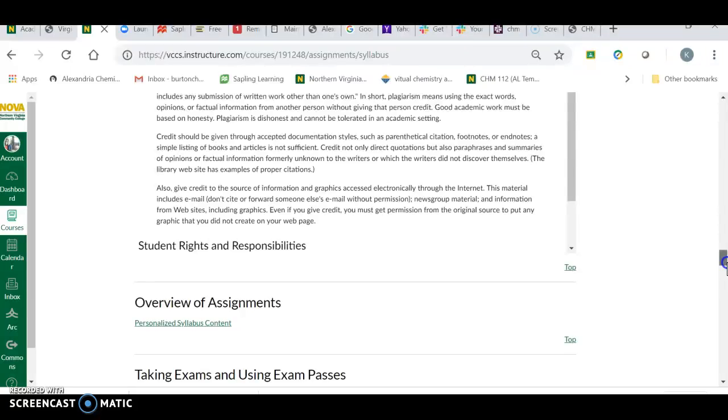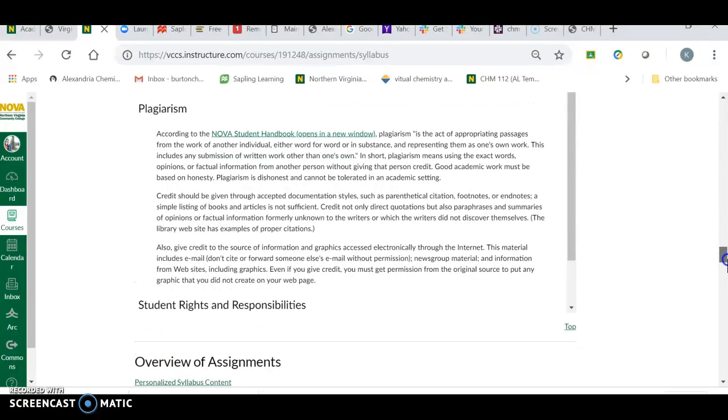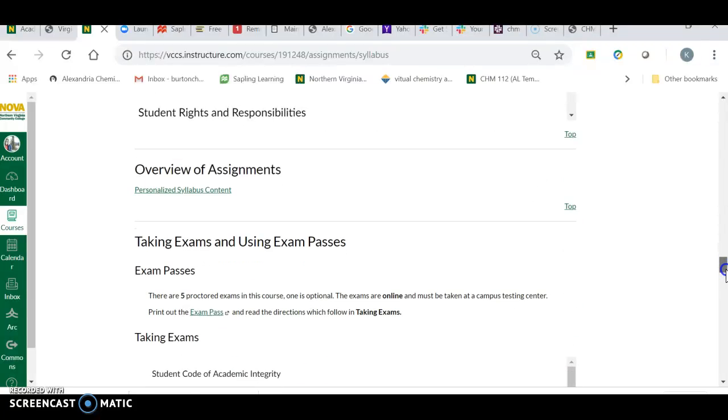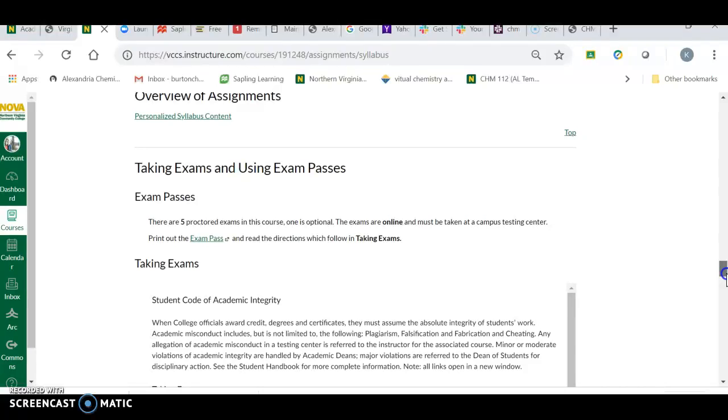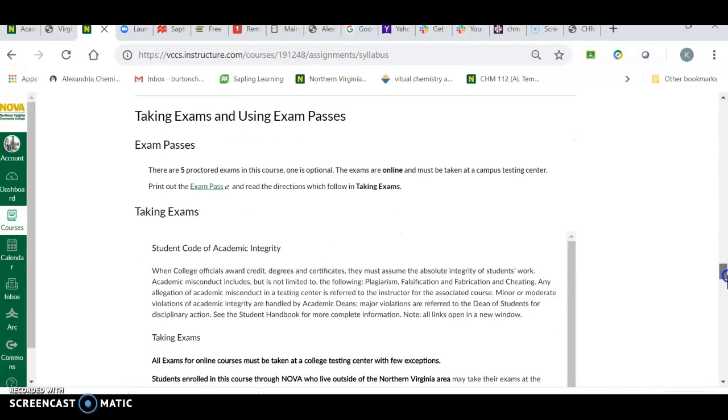Just keep me posted. So plagiarism, the biggest issue we have with plagiarism is on the labs. Make sure that you do your own lab calculations. There's also going to be a pre-lab portion. You need to do that on your own, not copy somebody else's. That will get you a 0 for the assignment.